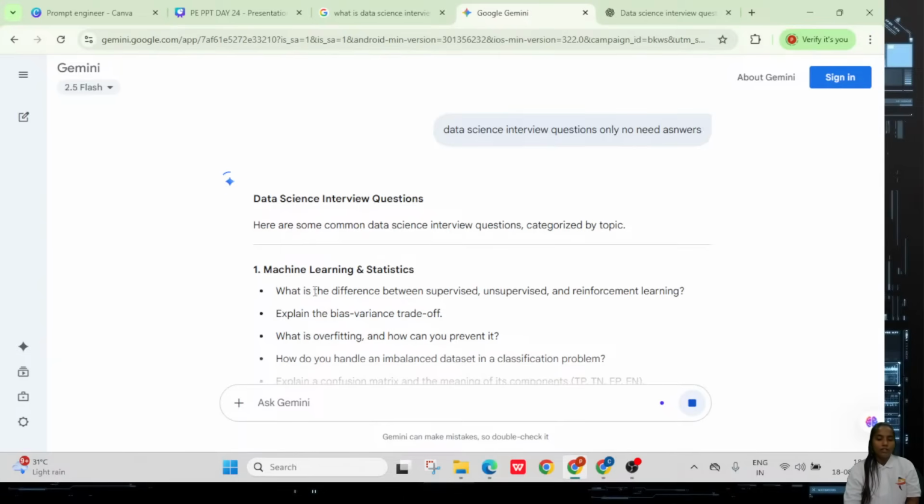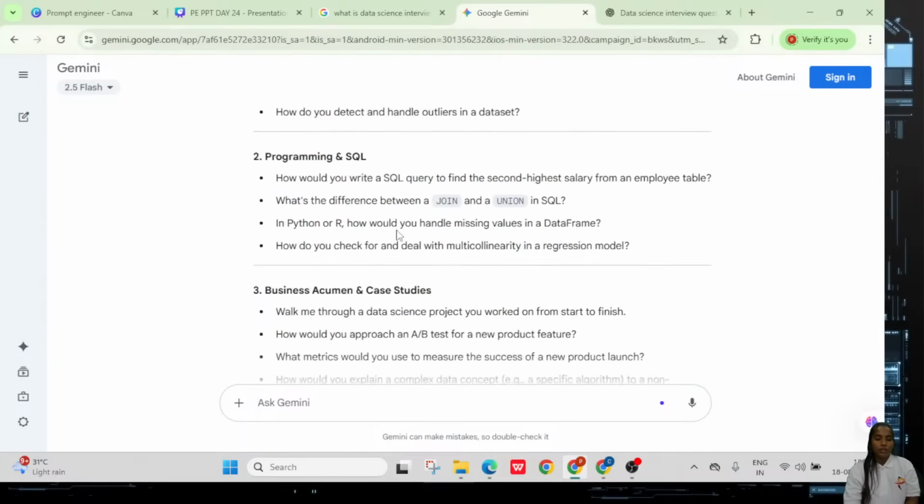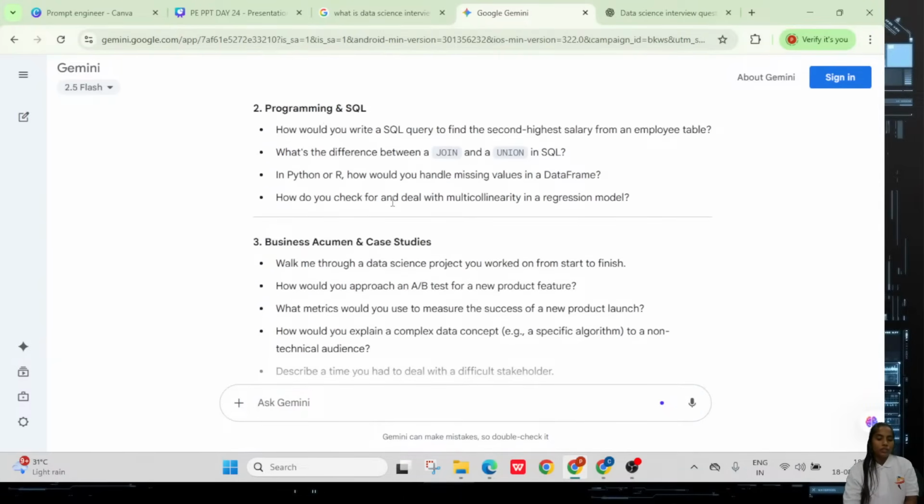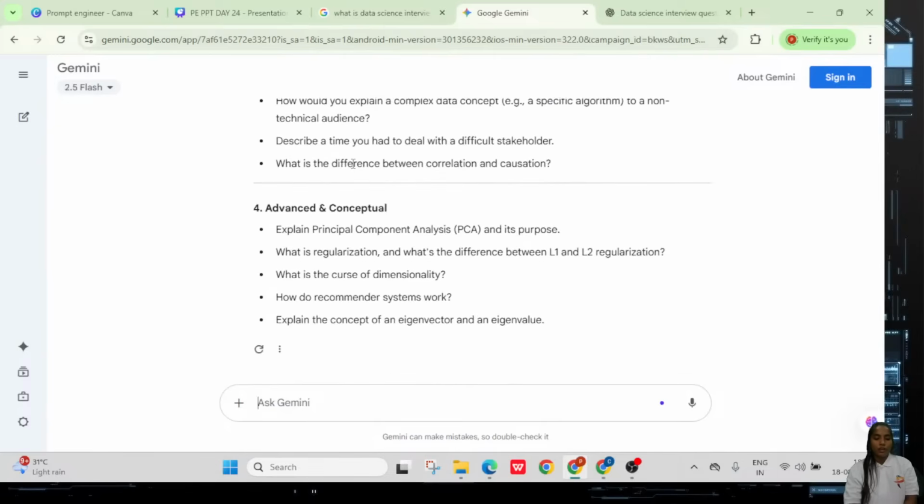You can see in machine learning based, it's trying to give the questions. In programming and SQL based, it's giving. Business based, it's giving. So what is the meaning of that? If you are asking the question, then it can try to give the answer directly. Like we can take a question like zero shot prompting or one shot prompting. If you have some particular requirements, you can take them. Here I can say this may be about the instructional type of prompt also, right?